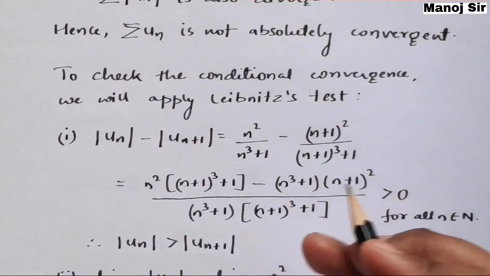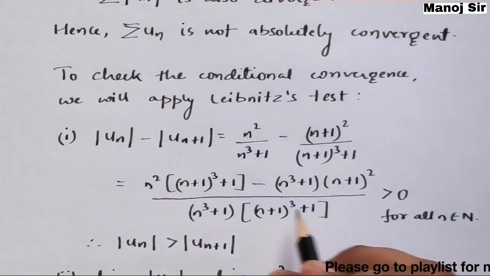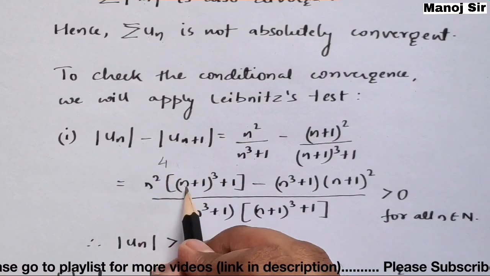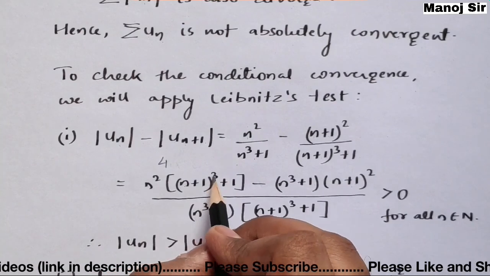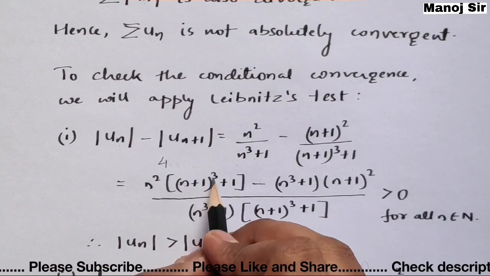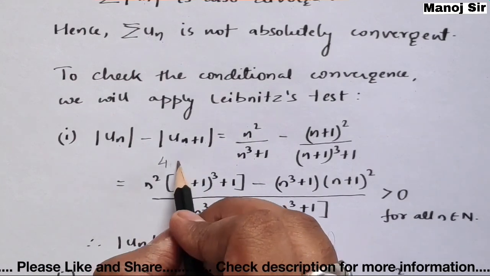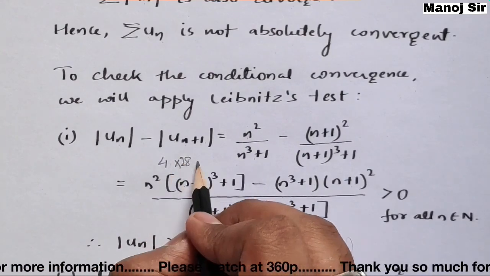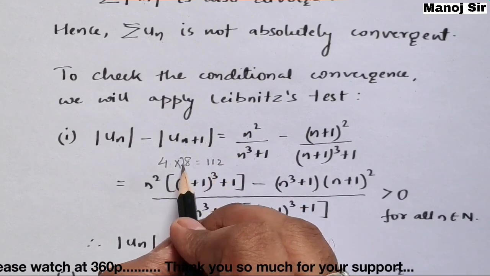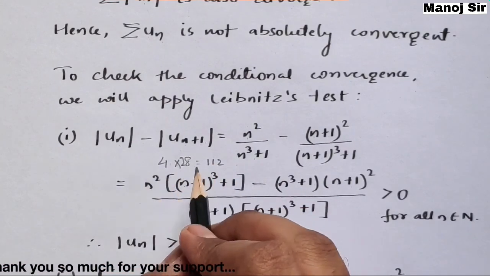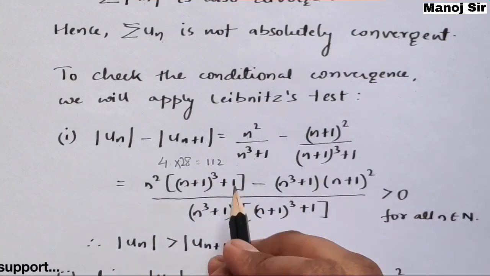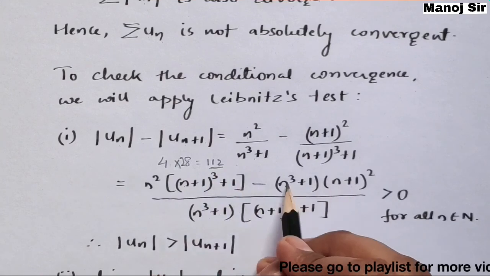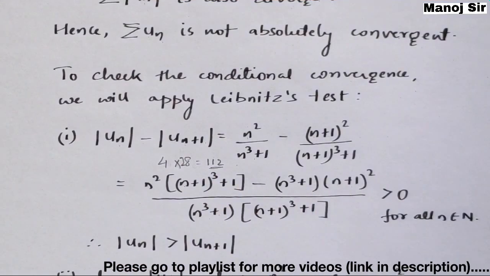So for example, I am taking n equals 2. Here it will be 2 square, that is 4. Here 2 plus 1, that is 3 cube, that is 27. 27 plus 1, that is 28. So this into this, that is 4 into 28. How much is 4 into 28? 28 into 2 is 56, 56 into 2 is 112. So the first term is 112.